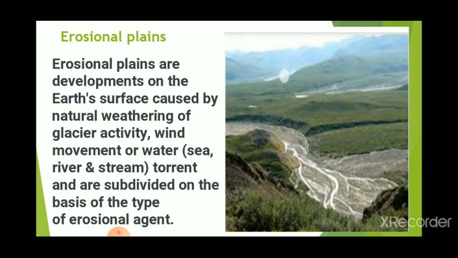What does torrent mean? Torrent means a very swift movement or strong flow of water or glacier, etc. So erosional plains happen due to the flow of water or other agents of gradation, that is, glacial movement, wind or running water.